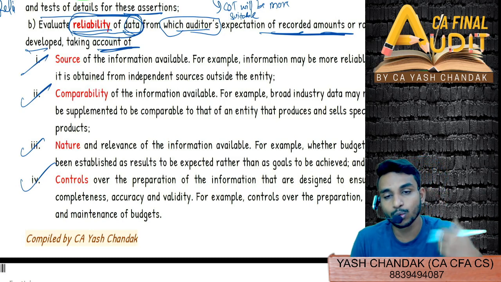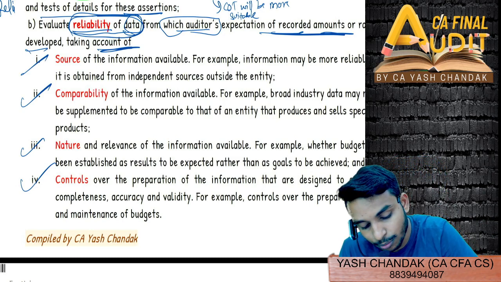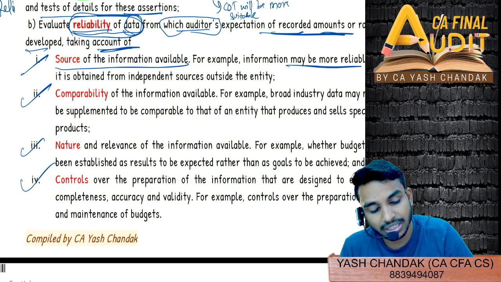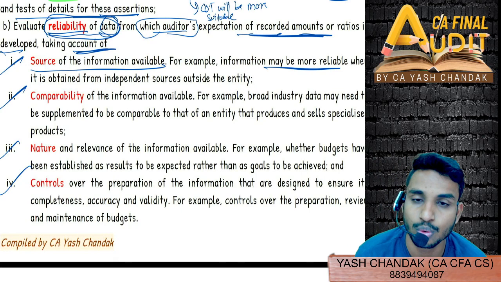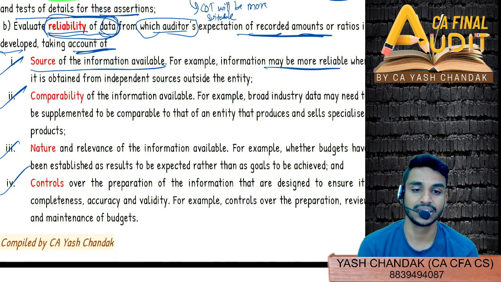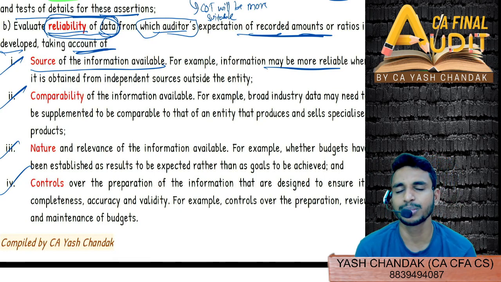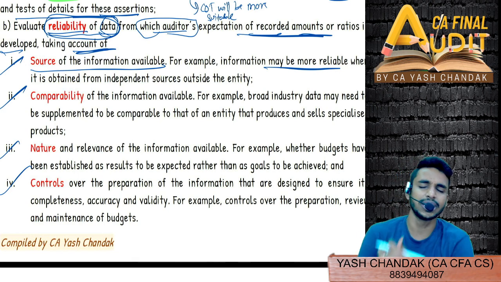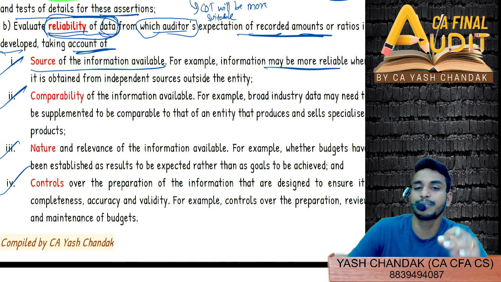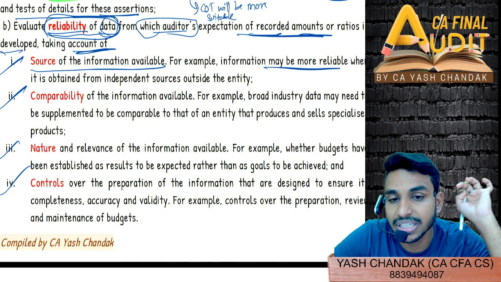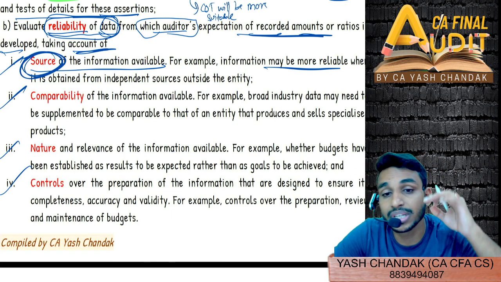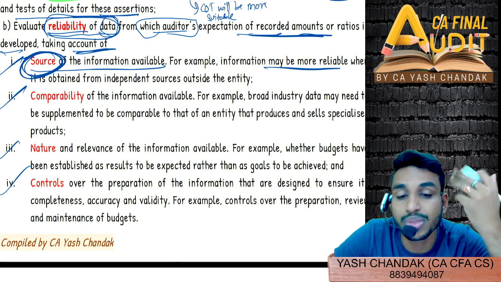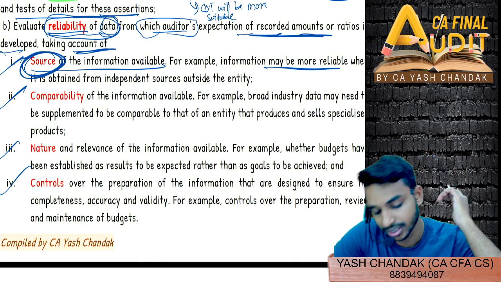So let's quickly go through one by one. First is source of the information available. For example, information will be more reliable when it is obtained from independent sources outside the entity as compared to internal sources within the entity, right? With this we already know that whatever information we obtain is more reliable when we obtain it from independent sources outside the entity as compared to sources within our entity. So whatever the source, it will make the data more reliable if the source is an independent source outside the entity, right?